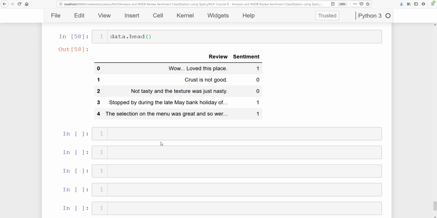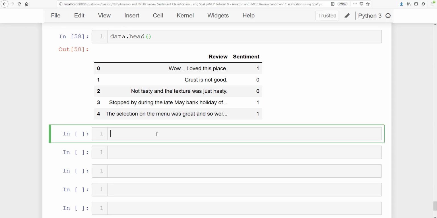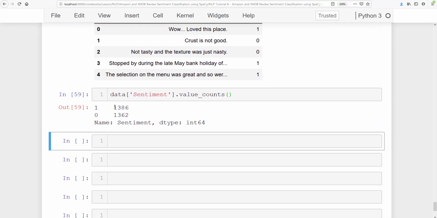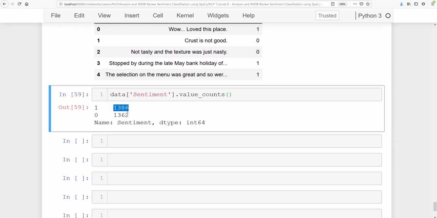All right, so let's go ahead and check the distribution of the sentiment. We can check that with data sentiment dot value_counts. It says that we have a total of 1386 positive reviews and 1362 negative reviews.